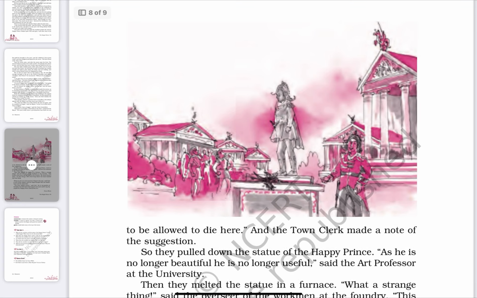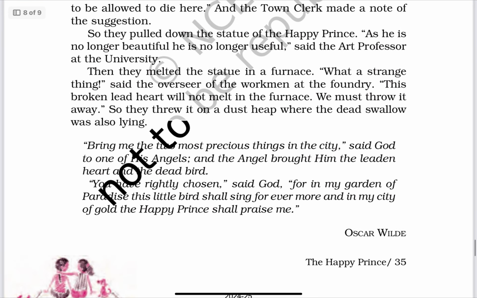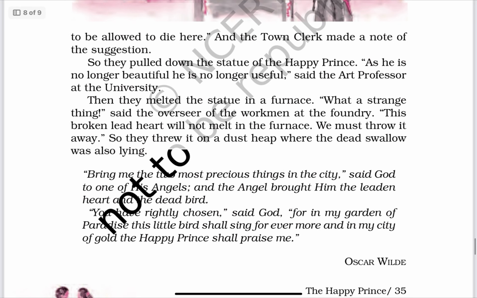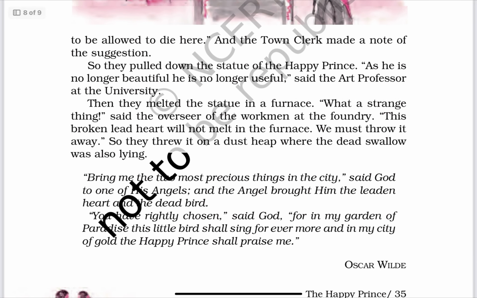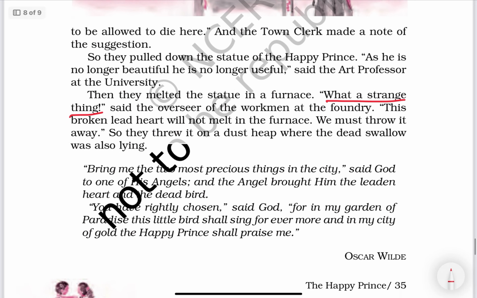Apart from that, this story is very interesting also. You will definitely learn a lesson related to unconditional love. See what a strange thing. Once again, the same. Okay.